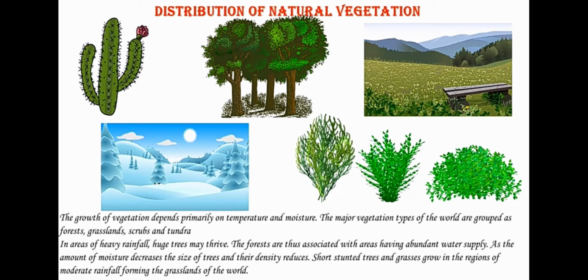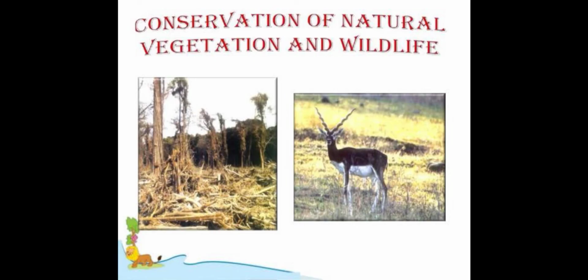rainfall areas. Forest covers all over the world, but it is vanishing rapidly. That is, the amount of forest is reducing. We are cutting off the forest, trees, everything, and we are constructing buildings. So we should not destroy the forest. It is a very valuable resource that is given by God to us. So we want to conserve everything. And how to conserve this natural resource? How to conserve this natural vegetation and wildlife?